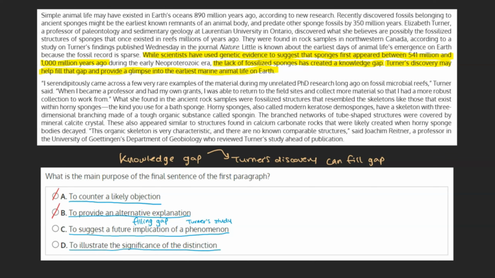And D, to illustrate the significance of the distinction. Although this might sound like it could be our answer, as this sentence does touch on the significance of Turner's study, there's no actual distinction being made here, or comparison between two things. Based on this, we can mark this as incorrect, and we can mark C as our final answer.